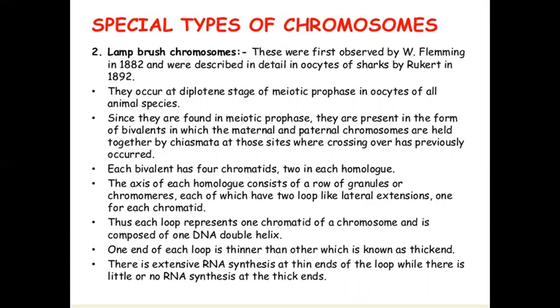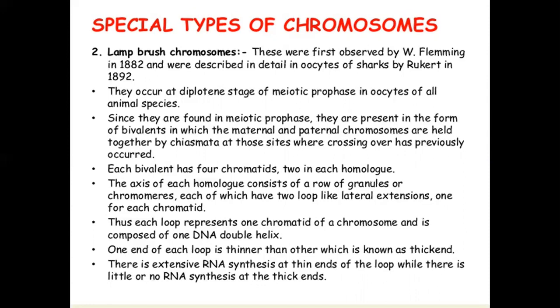Each bivalent has four chromatids, two in each homologue. The axis of each homologue consists of a row of granules or chromomeres, each of which has two loop-like lateral extensions, one for each chromatid.